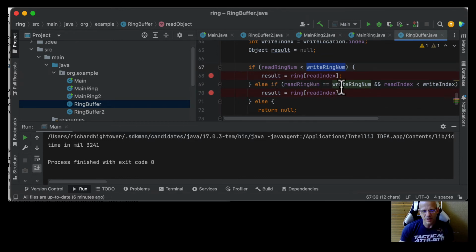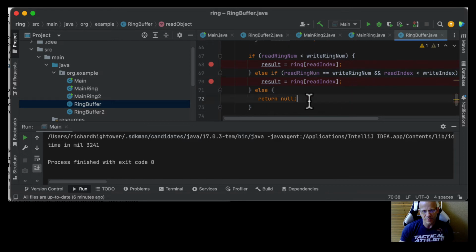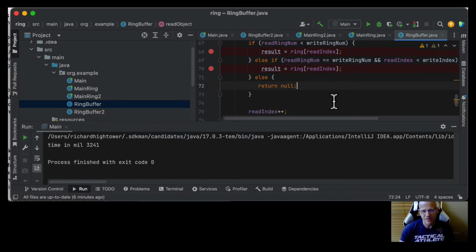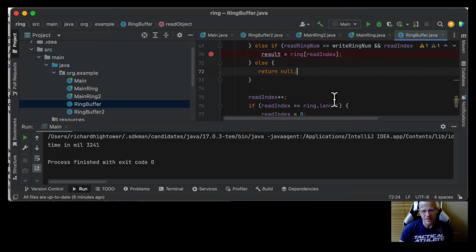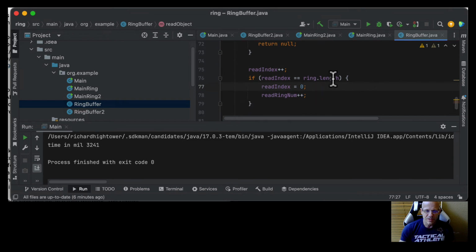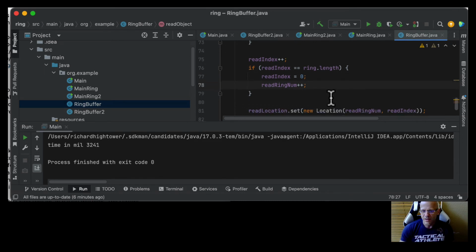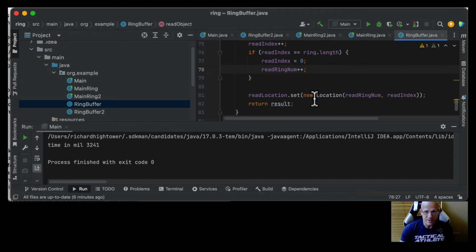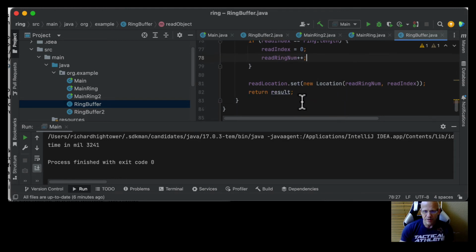And then you're going to increment the read index, and if it's the length of the ring, then we're going to set the read index to 0. That means you've reached the end, and then we're going to increment the ring number by 1. Now, both of those together should mean that the read is always behind the write. So I wrote a little example here. Call this main ring. And in this example, we're going to run this again, 30 million records.